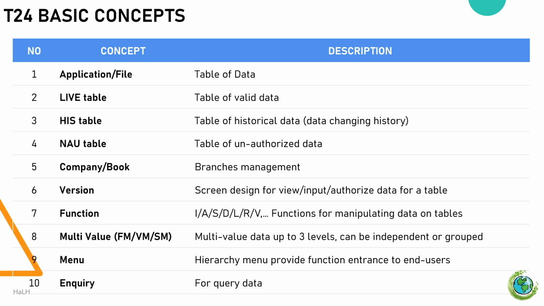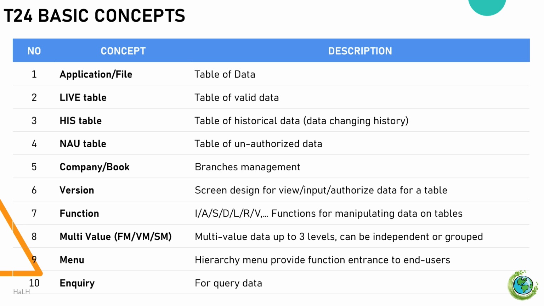Each table has basic features such as viewing, inputting, and authorizing data, similar to system tables. Live table contains valid data. His table stores historical data, capturing changes over time. AU table holds unauthorized data. Company or book refers to branches management. Version represents the screen designed for viewing, inputting, and authorizing data for a table.